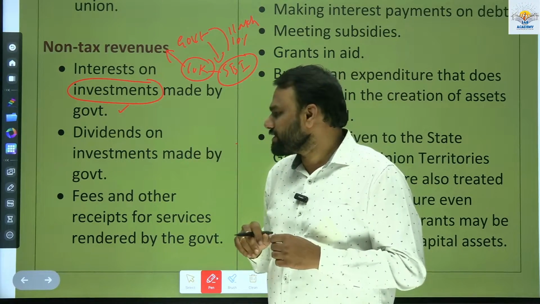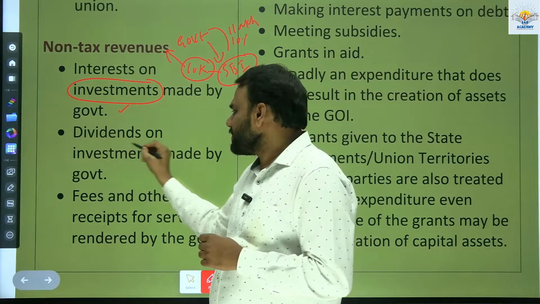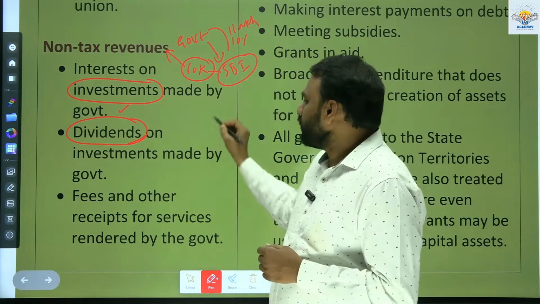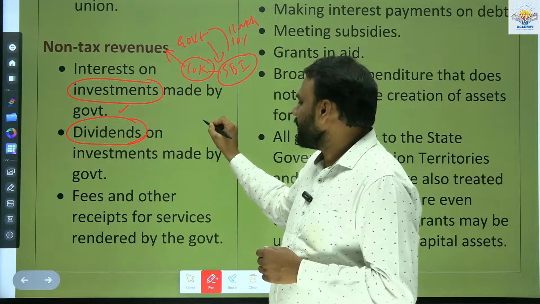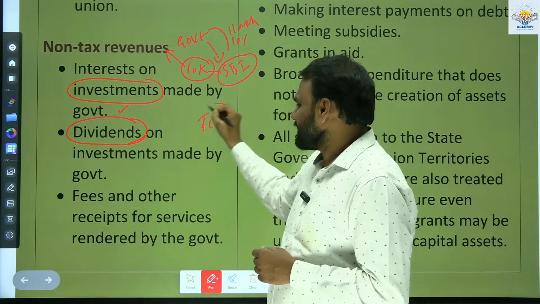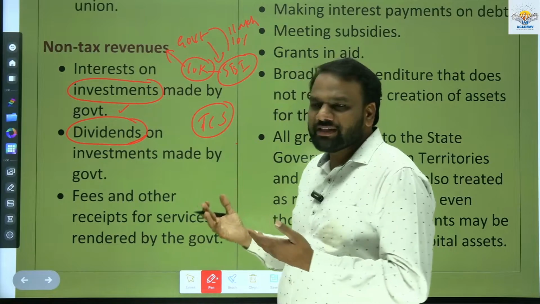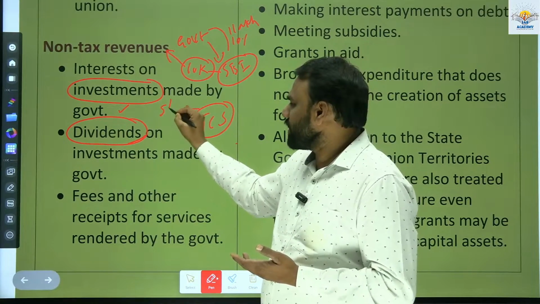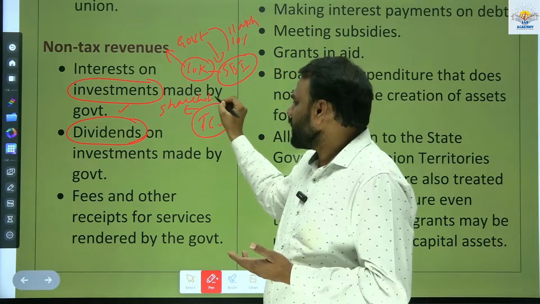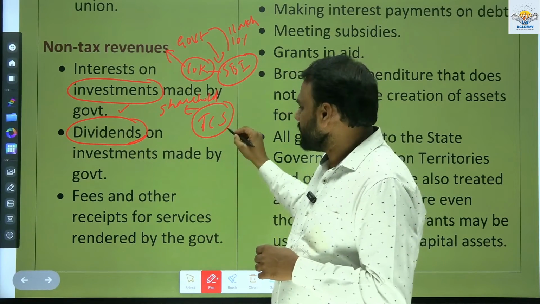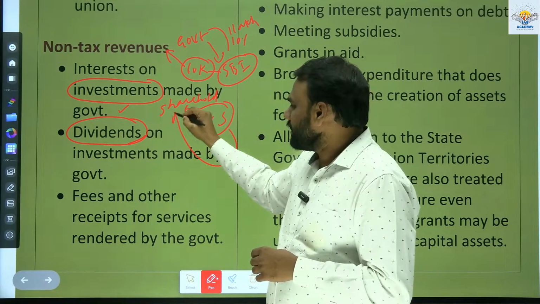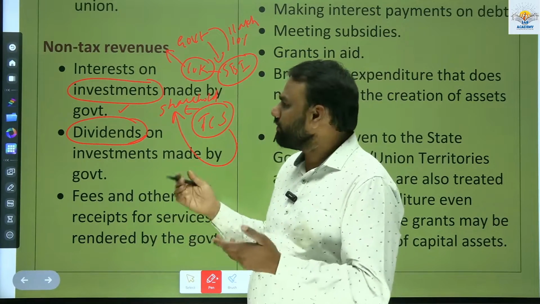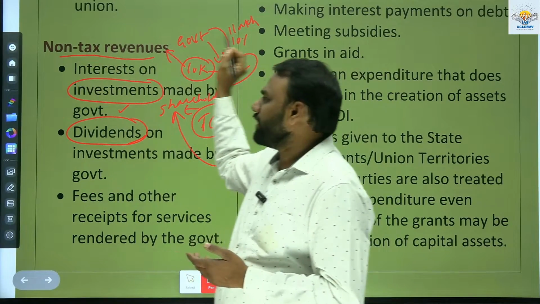Next, dividends on investments made by government. What are dividends? The government would have invested in some company. Let us assume the government has invested in a company called TCS, just as an example. Every year when TCS gains profit, it will give dividends to the shareholders. As the government is also one of the shareholders, TCS will transfer the dividend to the shareholders every year. When the government receives that share, it forms part of the non-tax revenue.